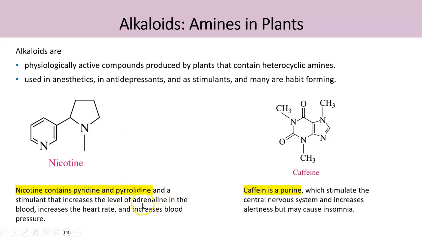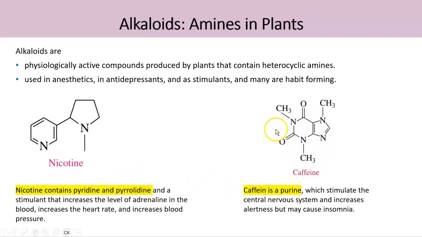It's a hormone that is secreted from the adrenal glands in our body, and it can also increase the heart rate and blood pressure once it's in our system. And this is an addictive compound because it can stimulate the pleasure points in our brain system.